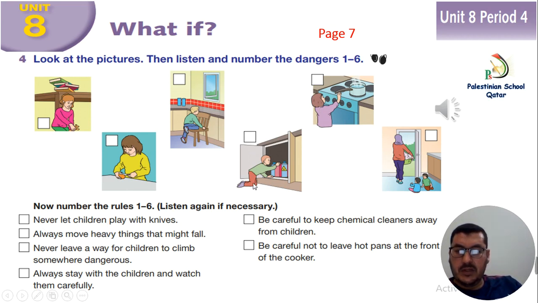For example, if I say this picture, she has a box above her head, and never let children play with knives, for example. Okay, which picture? Never let children play with knives. This is suitable for this picture. So listen, everybody, and write the numbers. Unit 8, Period 4. Activity 4.